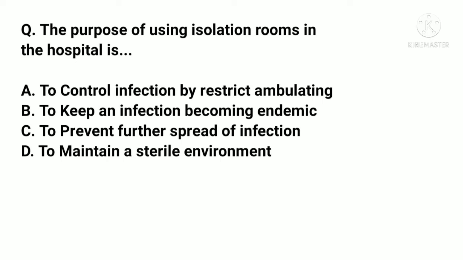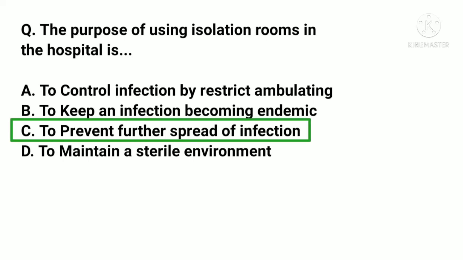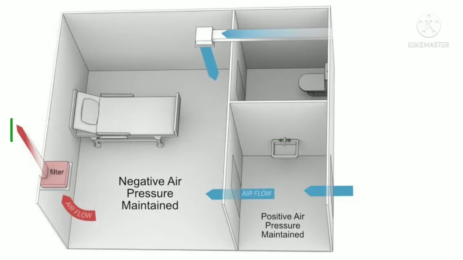The purpose of using isolation rooms in the hospital is: A. To control infection by restricting ambulating, B. To keep an infection from becoming endemic, C. To prevent further spread of infection, D. To maintain a sterile environment. And the correct answer is C. To prevent further spread of infection. Isolation rooms are also called negative pressure rooms because the air pressure inside the room is lower than the air pressure outside the room. Contaminated air is sucked out of the room with an exhaust system.